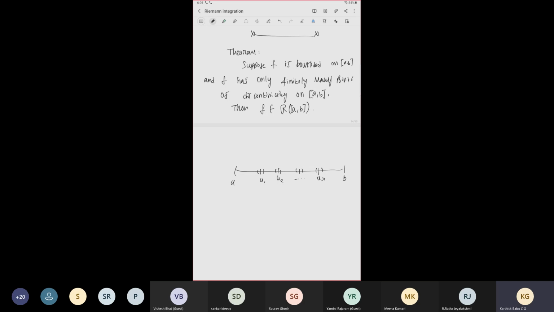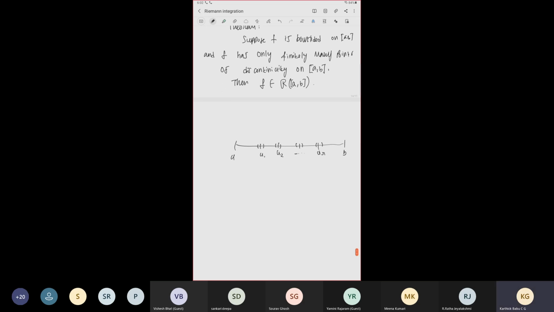F is continuous outside of these open intervals, so on this closed set again we can use that a continuous function defined on a compact set is uniformly continuous. By uniform continuity, we can manage the other parts of the interval. In that way we can prove this theorem also.